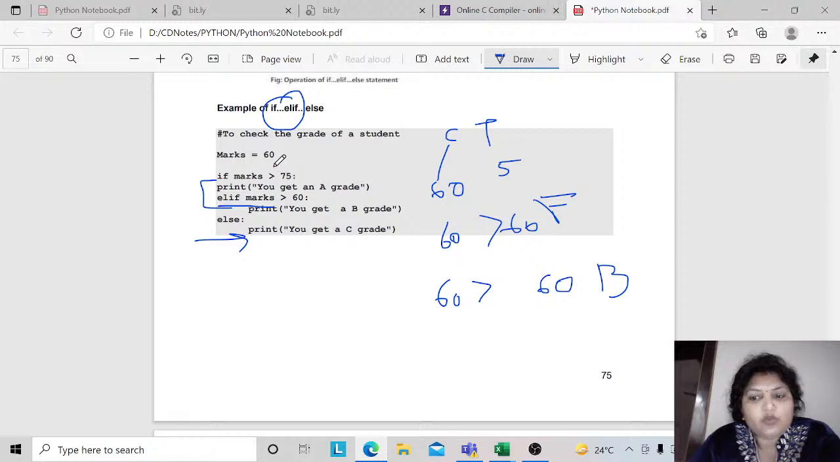So this is how we use the if statements and elif statements and if ladder, right? So hope you have understood the session, hope you like the session.